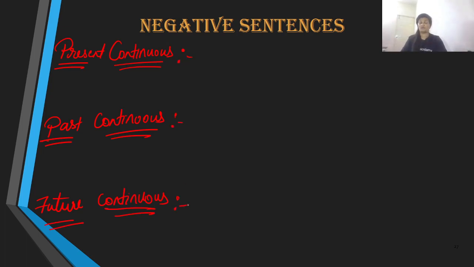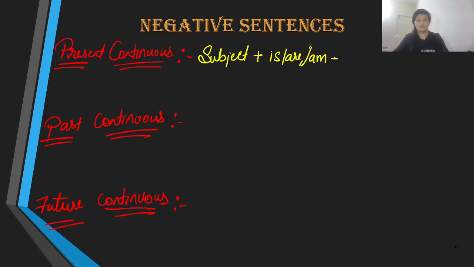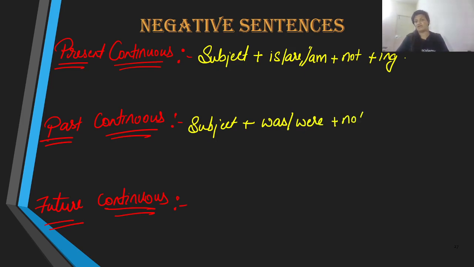The sentence structure that we followed in positive sentences is the same thing that we use here as well, except for the negative word. That is, we bring in the subject, and then soon after the subject, obviously is, are, and am. But along with that, we have not. We either use is not, are not, or am not, and the ing form. Same is the case with past continuous, but then we are going to convert the be verbs into past verbs, and then the negative word and then the ing form.